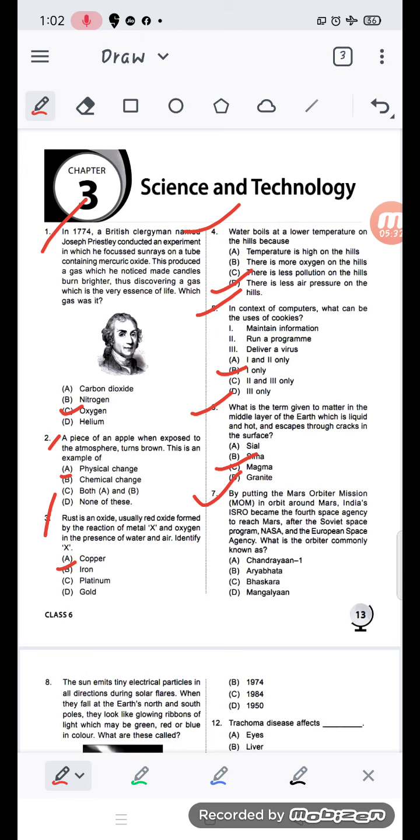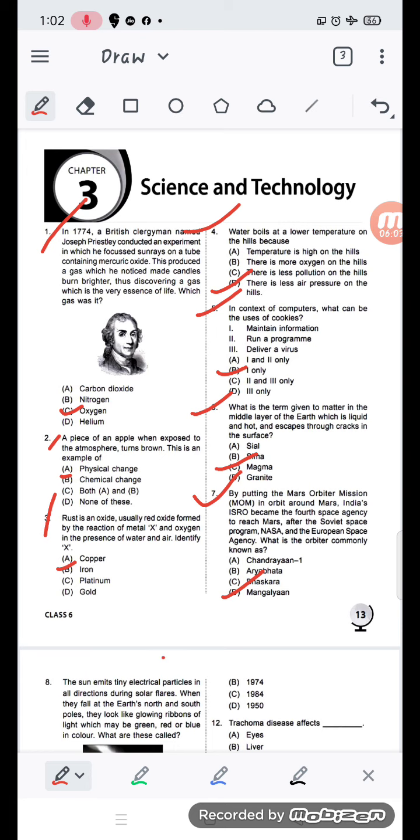No, no, no. Aryabhatta? No. Bhaskara and Mangalyaan. So it is Bhaskara. It is Mangalyaan. NASA, the first one, we have seen the movie also. Okay, Mangalyaan movie also you have seen, where Akshay Kumar and Vidya Balan are the main leads, doing the roles over there.